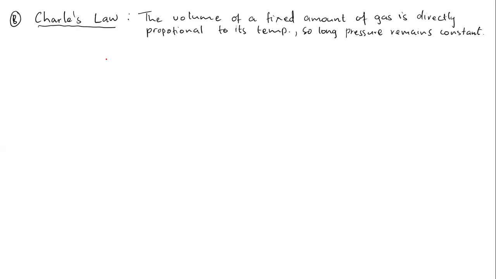So now, this law states that the volume of a fixed amount of gas is directly proportional to its temperature so long as pressure remains constant. Okay, again here we still have four of them: the volume, the fixed amount of gas, the temperature and the pressure.